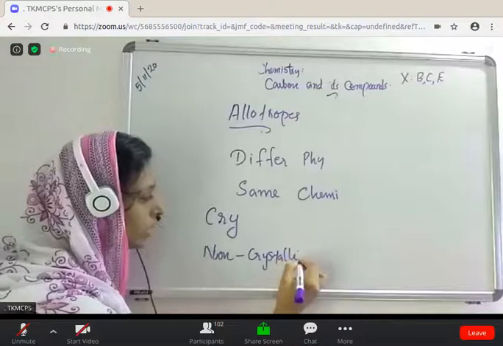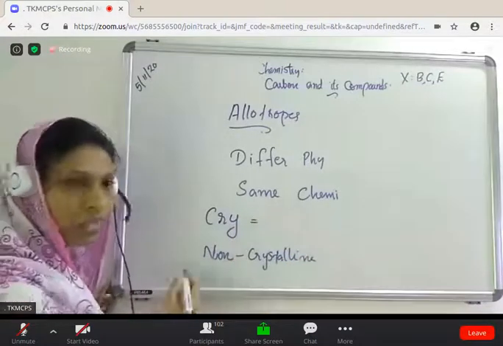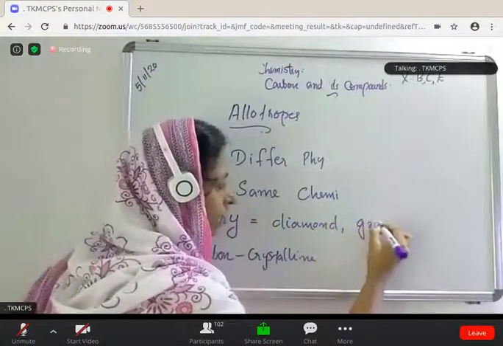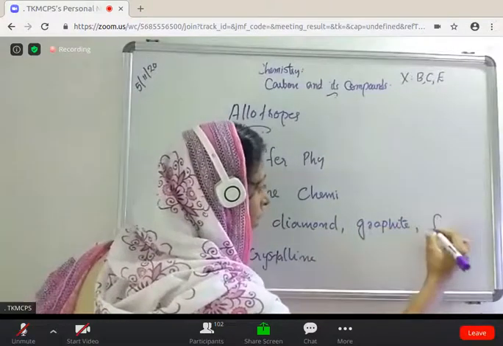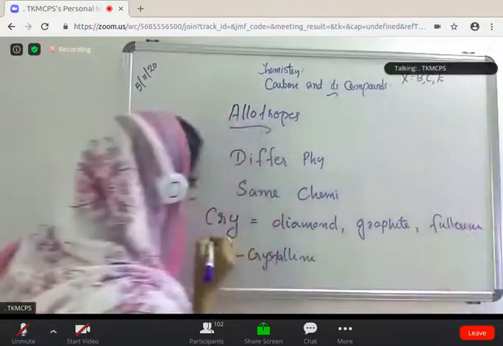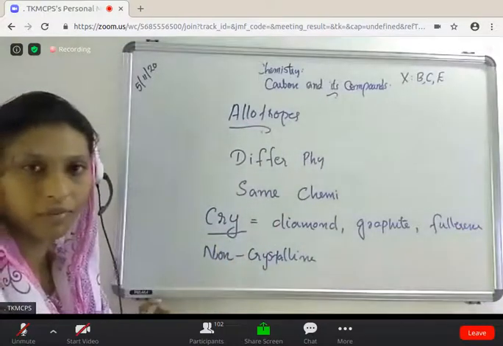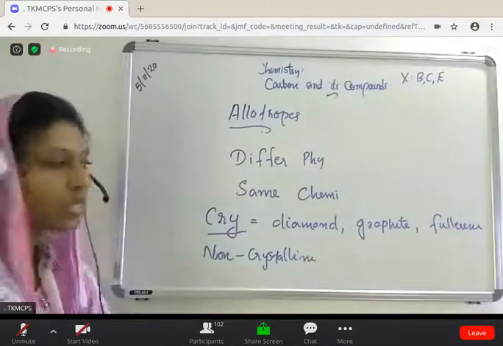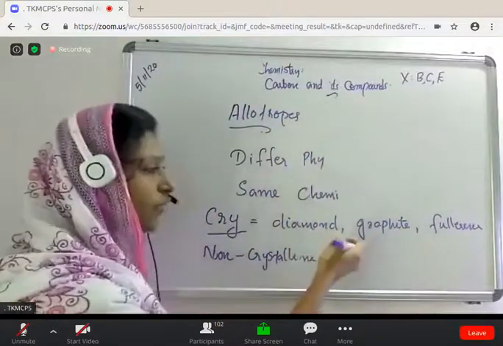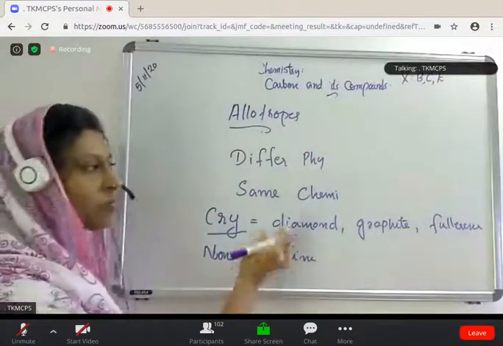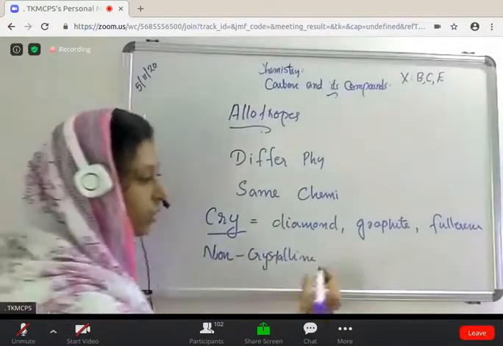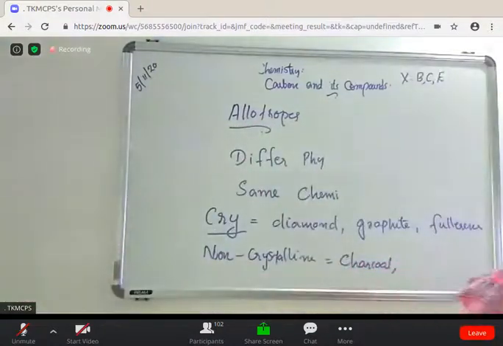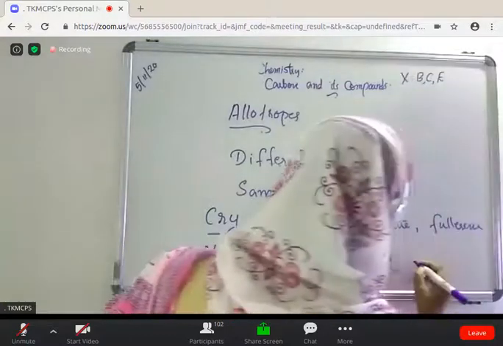Crystalline allotropes, for example, are diamond, graphite, and fullerene. Diamond, graphite, and fullerene are crystalline allotropes of carbon. That means these three have different physical properties but identical chemical properties. And non-crystalline allotropes of carbon are charcoal, coal, etc.